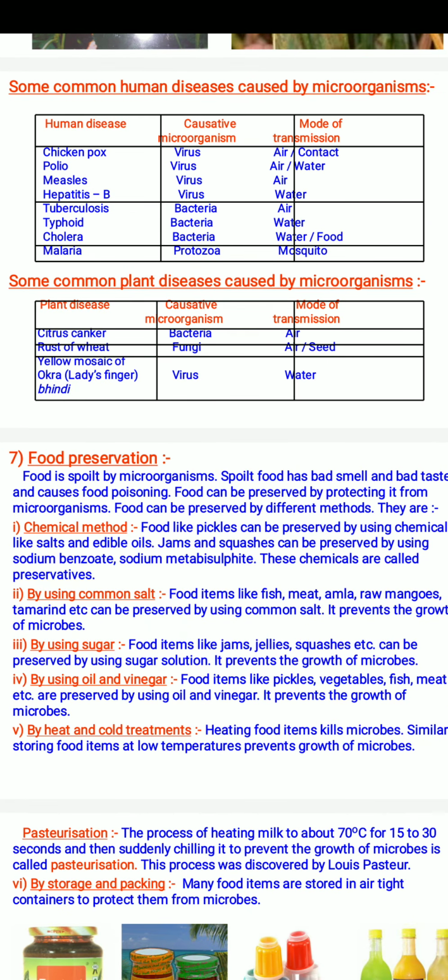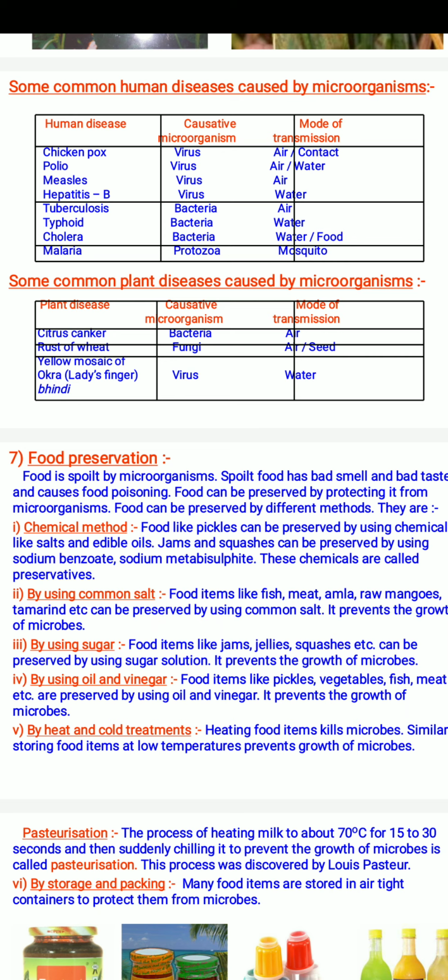Food is spoiled by microbes. Spoiled food has a bad smell and bad taste and causes food poisoning. Food can be preserved by protecting it from microorganisms. Food can be preserved by different methods. There are different methods by which we can preserve food items.